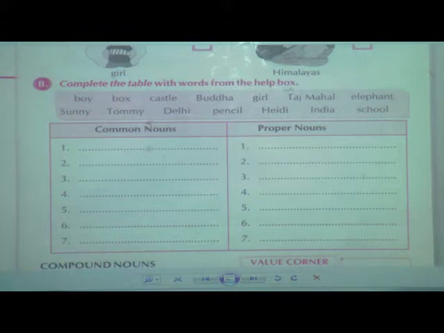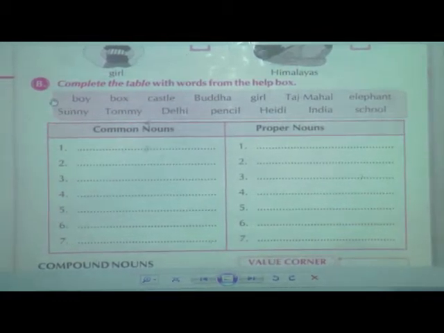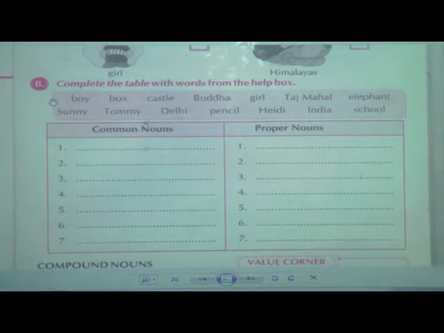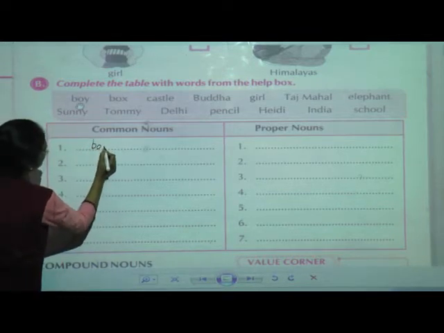Have a look at which are the common nouns and which are the proper nouns, and add them below in the part where they fall. First one, boy. Does boy stand under common nouns or proper nouns? No particular name is given, so it stands below common noun. We will add boy here.